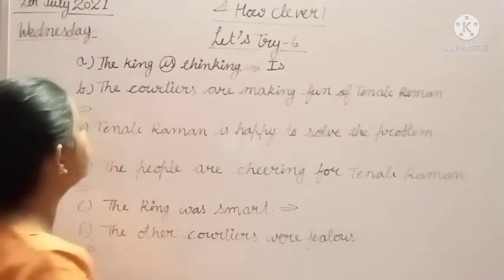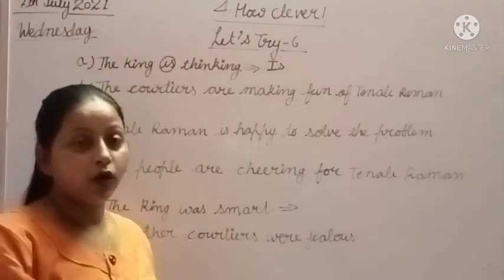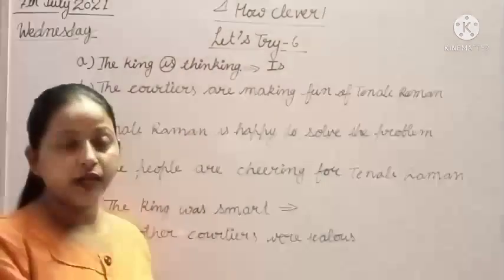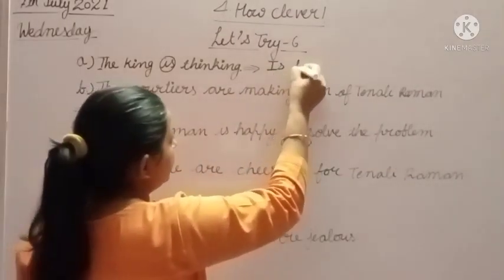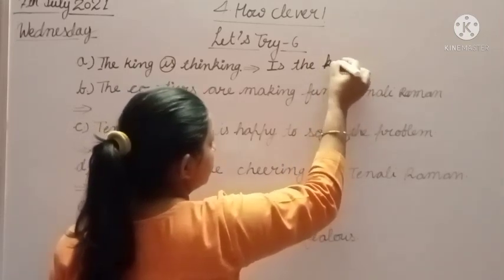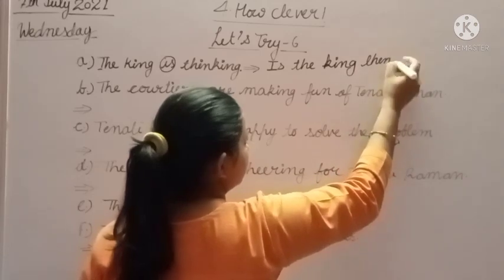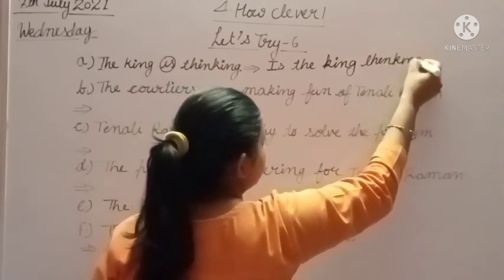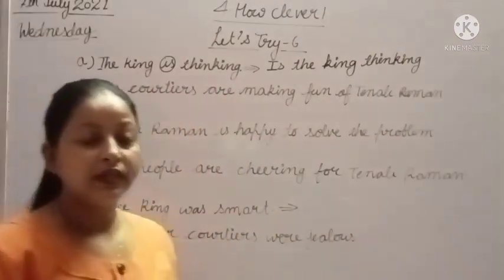There is a subject, king, because we are talking about the king. That's why it is the subject, the king. Is the king thinking? Yes.